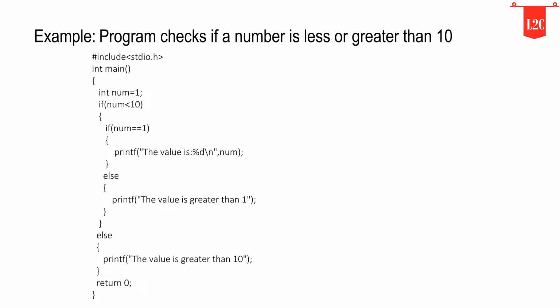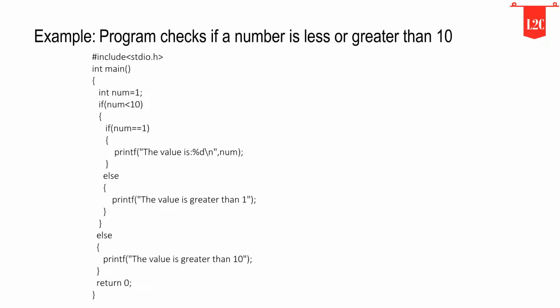In the inner block, we again have a condition that checks if our variable contains the value 1 or not. When the condition is true, it will process the if block, otherwise it will process the else block. In this case, the condition is true, hence the if block is executed and the value is printed on the output screen.